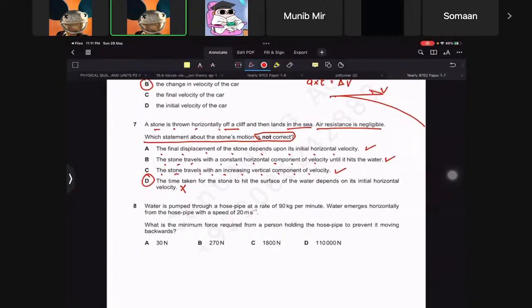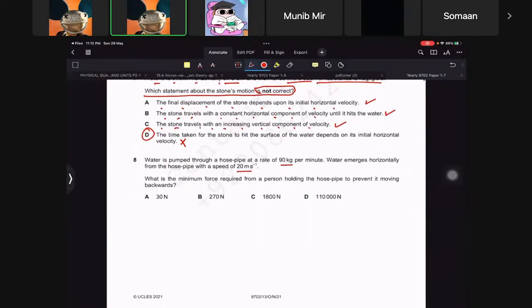Then water is pumped through a hose pipe at a rate of 90 kg per minute. Water emerges horizontally from the hose pipe. So you've got mass, you've got time, that's 60 seconds, and you've got speed, which is 20. That's the final speed; initially the water should be 0. What is the minimum force required?